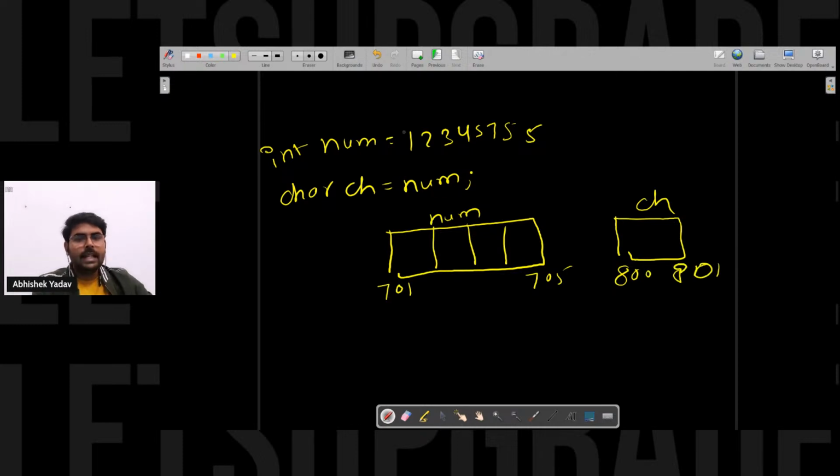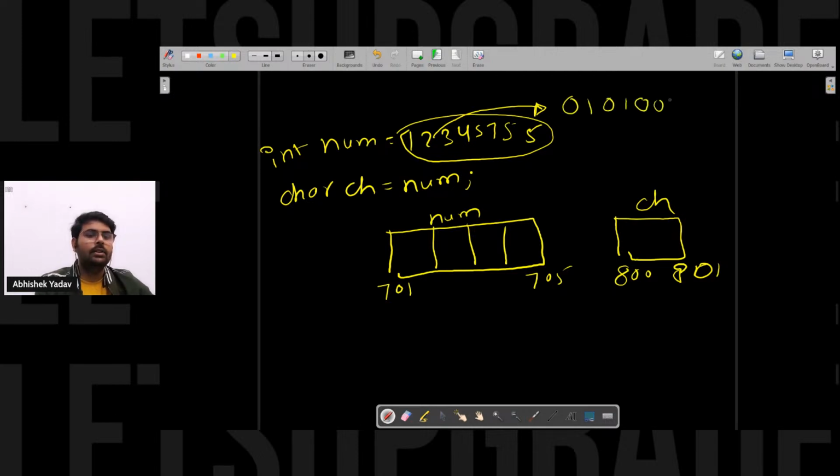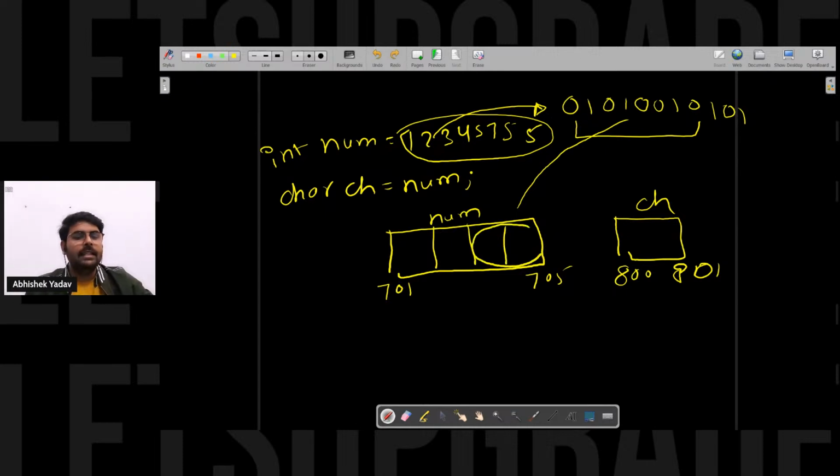So here, this time I have a number which is large, so the binary format of this number will be large. Let's assume this will be the binary format 0 1 0 1 0 0 1 0 1. Let's assume this is the binary format of this number here, right? This time it will take more than 1 byte. Let's assume it is taking 2 bytes to store this binary data. Everyone is getting the point?